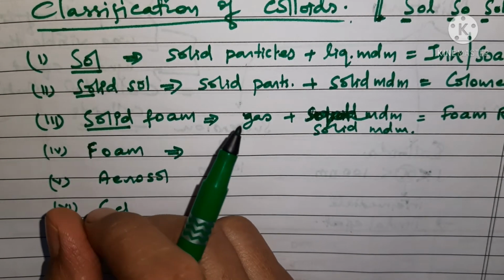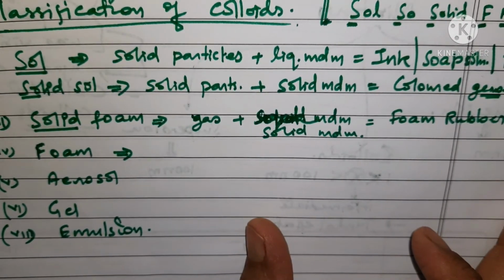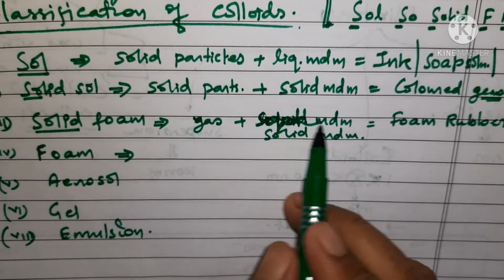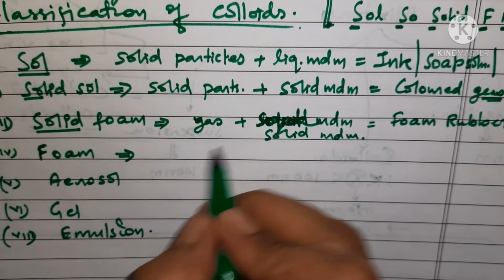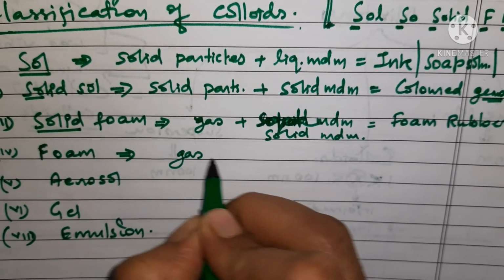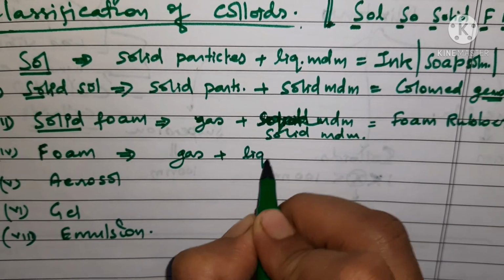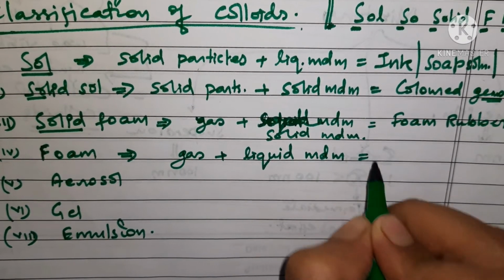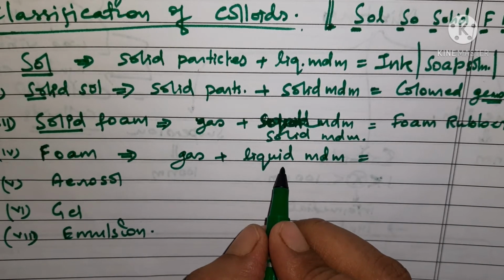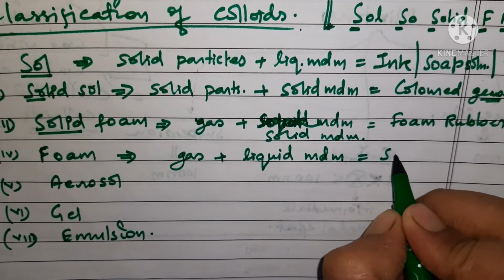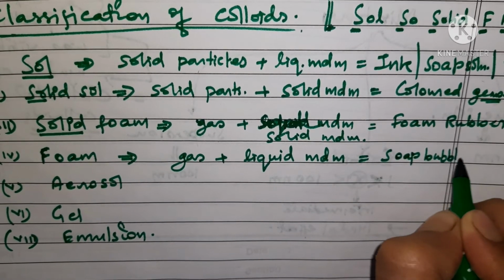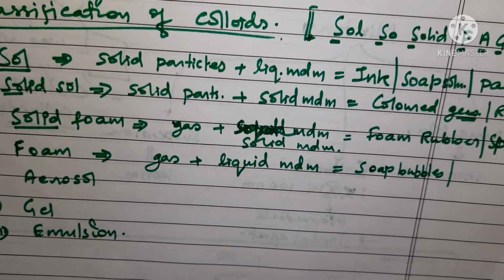What is foam? The foam is a colloid in which gas is dispersed in liquid medium. Okay, which I wrote here by mistake. Actually, it was here. So when gas is mixed with liquid medium, you get foam. The examples of foam are soap bubbles which you see around you when you go for a bath, or shaving cream.